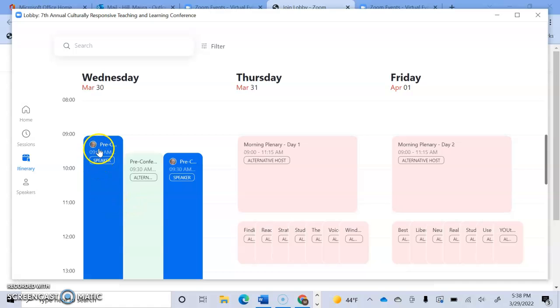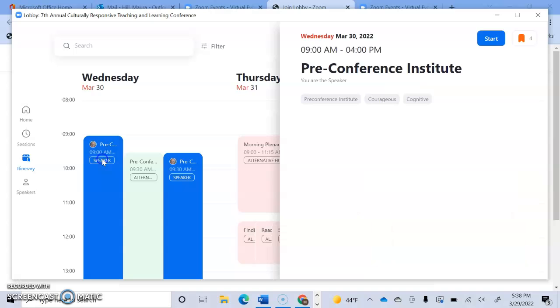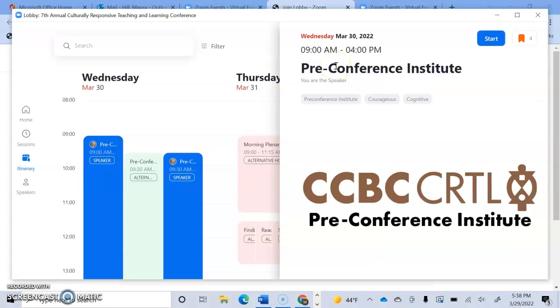We'll meet together first in the Pre-Conference Institute, right? That's our whole group meeting. Once we finish the first part of our day, you'll just come back here to the lobby and click on the session for the module you're registered for.